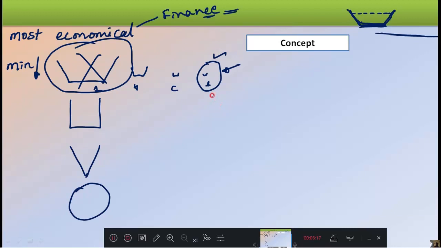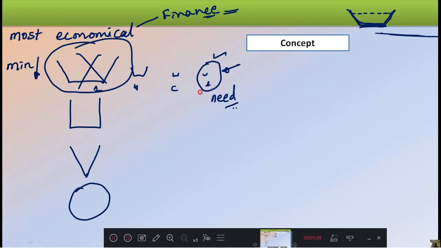Because we need to see the need. How much water is required for irrigation purpose or some other purpose, we don't know. But for that purpose, whatever amount of water is required, this canal must convey that much water. Along with that, the cost involved to construct must be minimum. Understood? Two concepts are there.